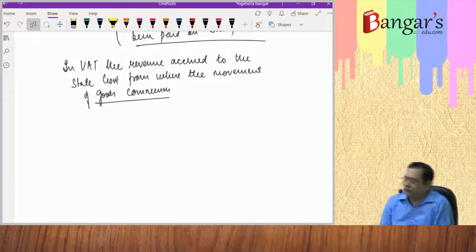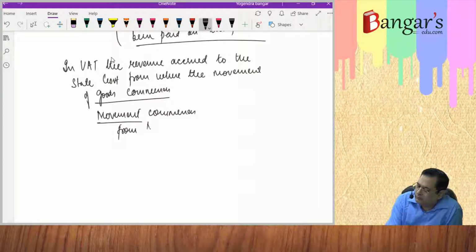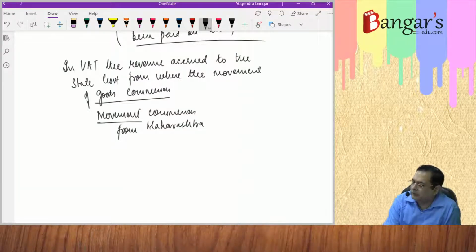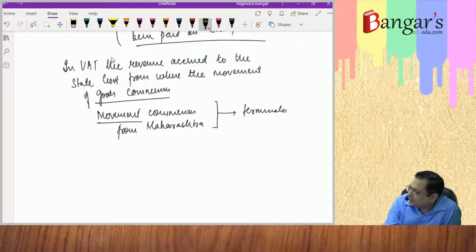Are you getting? To say if movement commences from Maharashtra and terminates where? In Uttar Pradesh, where the consumption takes place.